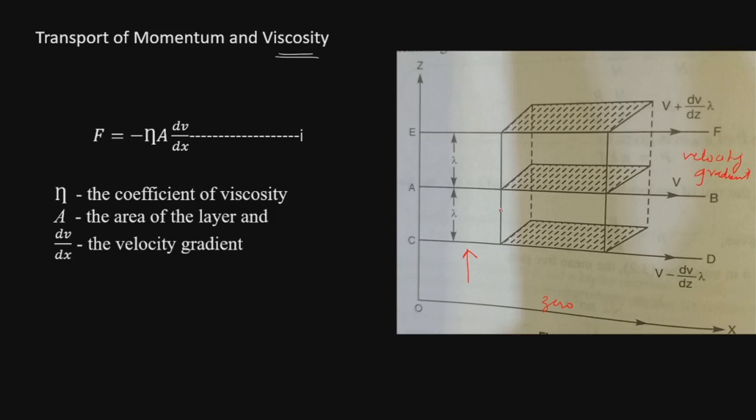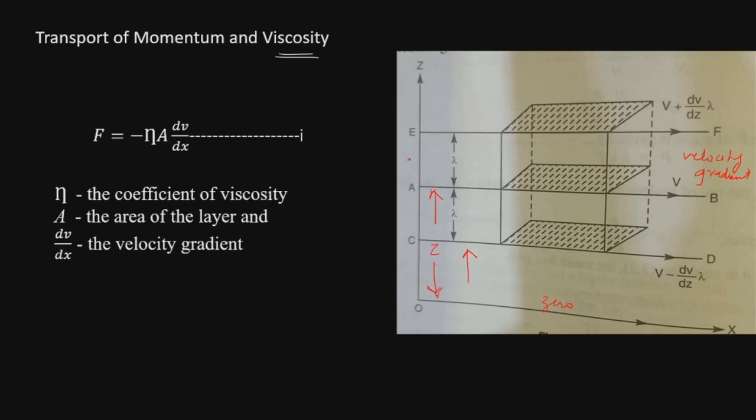Let us consider one layer AB moving with drift velocity capital V, which is situated at a distance of z from this axis. This distance is taken as z up to this point.